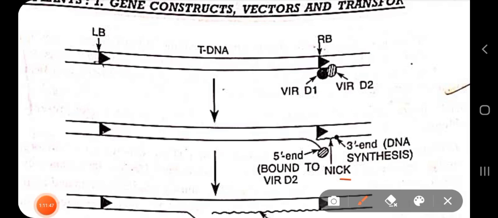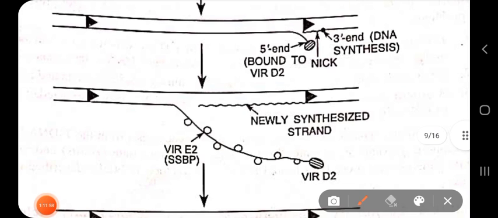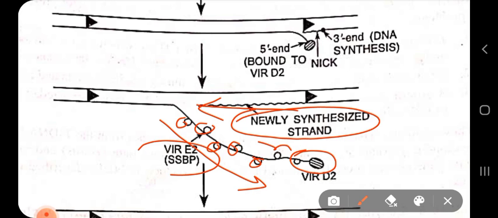Nick means cut. A cut has occurred. A cleavage has been done in the right border region. And thus we can see a new strand is getting synthesized on one side of the tDNA, while displacement of the old strand of tDNA is done by the VIRD2. Now these small round things are, as you all know, single stranded DNA binding protein.